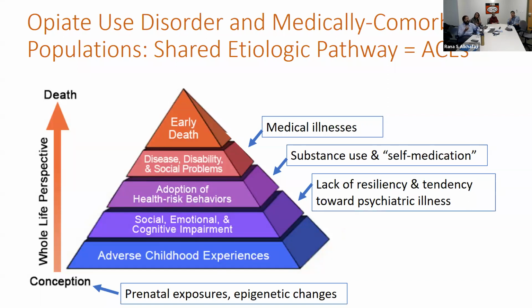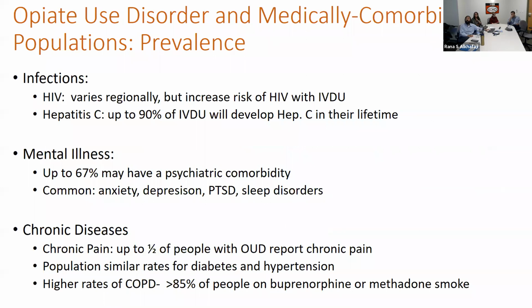So there might be common etiologic pathways related to early trauma, related to early neglect, that unfortunately have pretty significant implications in terms of overall health, right? Some of the main things we talk about, infections. HIV does vary regionally. Here in New Mexico we tend to have fairly low rates comparatively of HIV in this population. But still, there's clearly an increased risk of HIV with injection drug use.